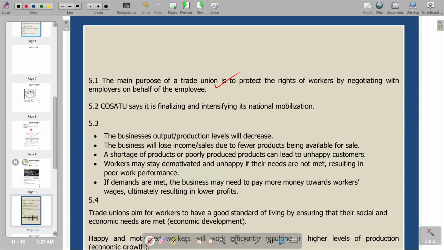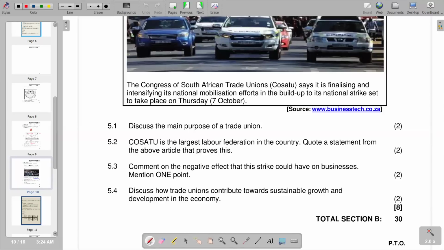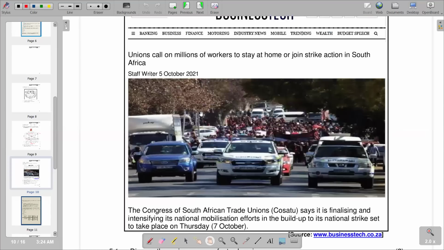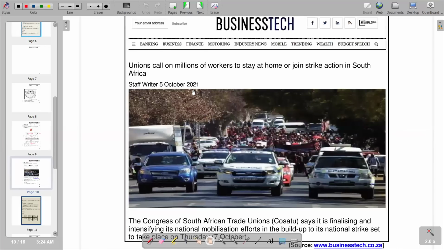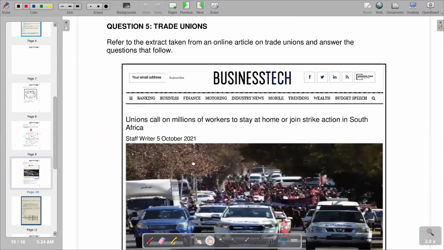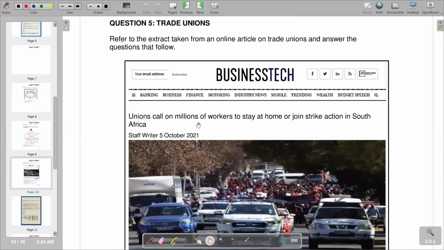So we go to the next question. It says to quote a statement from the above article that proves that. So we try to look at a statement that proves that COSATU is the largest trade union. We have. Let's just try to see. We go down.